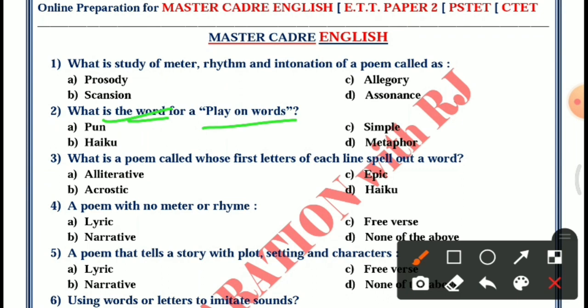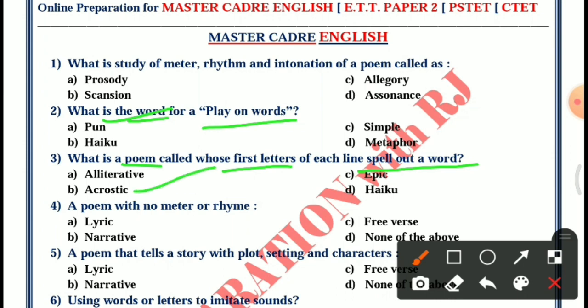Question third. What is a poem called whose first letter of each line spell out a word? Option A, alliterative, B, acrostic, C, epic, D, haiku. The answer is B, acrostic.